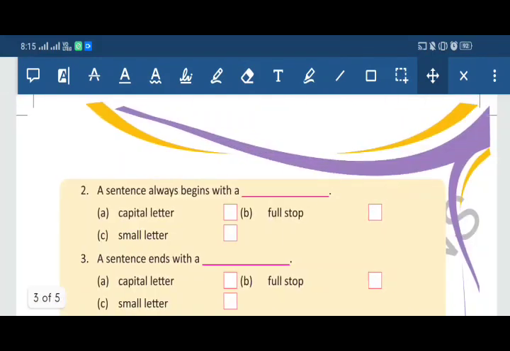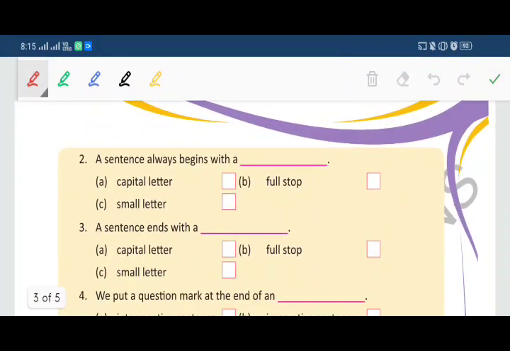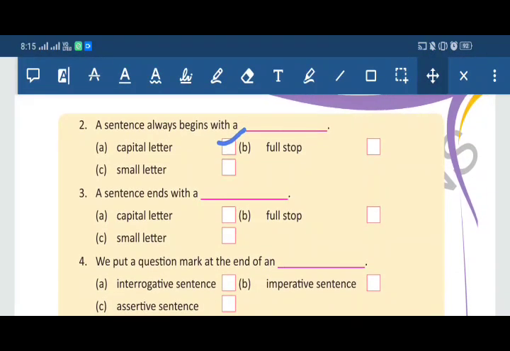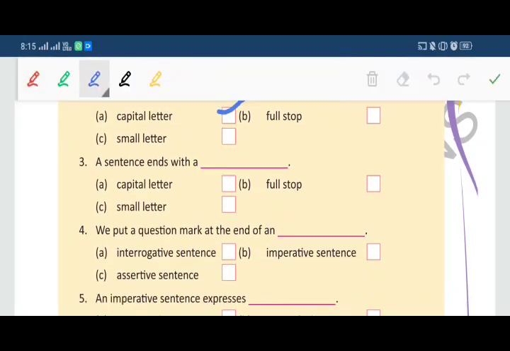Now come to second. A sentence always begins with a dash. First, capital letter. Second, full stop. Third, small letter. What is the correct answer? A sentence always begins with a capital letter. Now next is, a sentence ends with a dash. How is it going to end? With capital letter, full stop or small letter? It is going to end with a full stop.